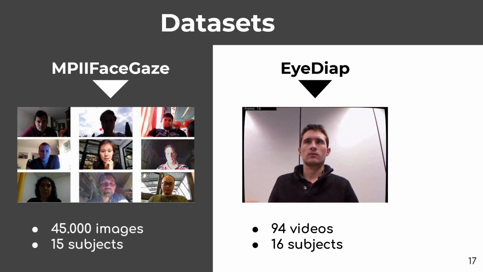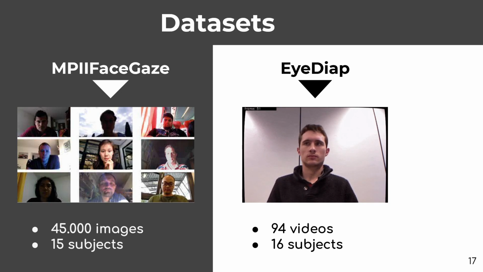But if you wish to see the full extent of the experiments and result interpretation, please refer to the paper. We'll evaluate our model on the MPIIFaceGaze and EYEDIAP datasets. They are two of the most widely used datasets for in-the-wild appearance-based gaze estimation evaluation. We chose them not only because they're used by the majority of the related works, making comparisons easier and fairer, but another important factor is that they complement each other pretty well.